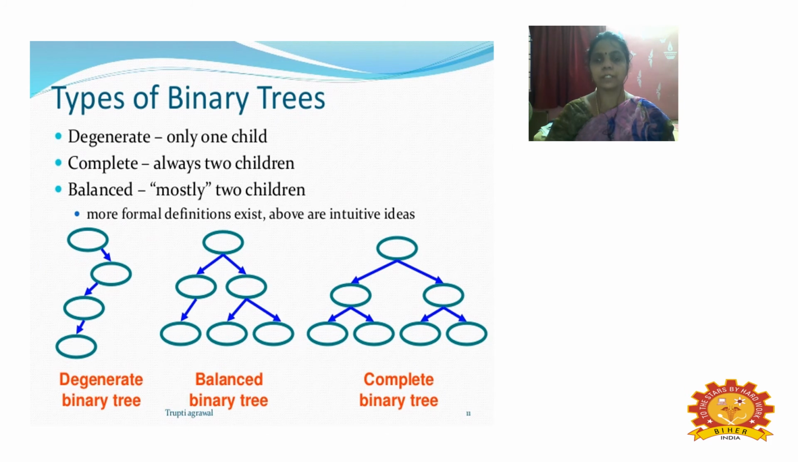So here we have various types of binary tree: degenerate, complete, and balanced tree. When we say degenerate, it has only one child. In this diagram you can see each degenerate node. So a degenerate tree should have only one child. Then a complete binary tree always has exactly two children, and a balanced tree mostly has two children. So we are looking at the various binary trees: balanced tree, complete binary tree, and degenerate binary tree.